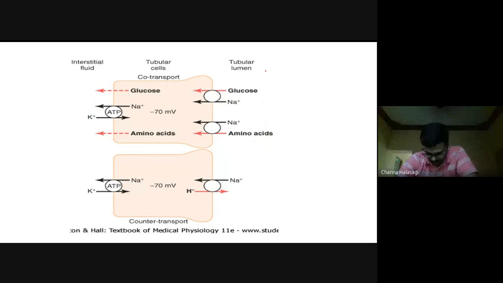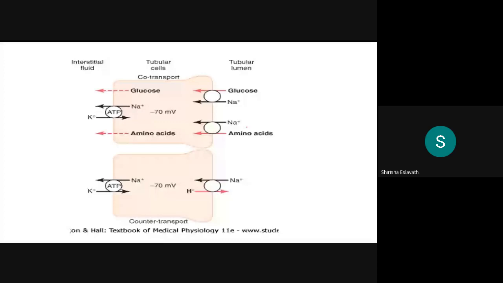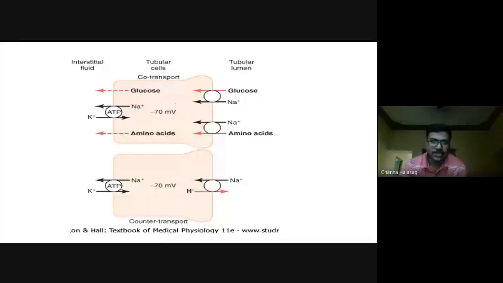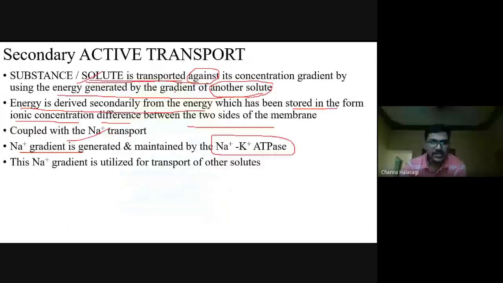Did you follow this? I think now the concept is clear. Here the primary solute is going against its gradient with the help of the sodium potassium ATPase.